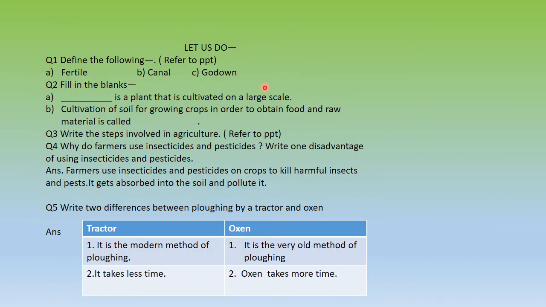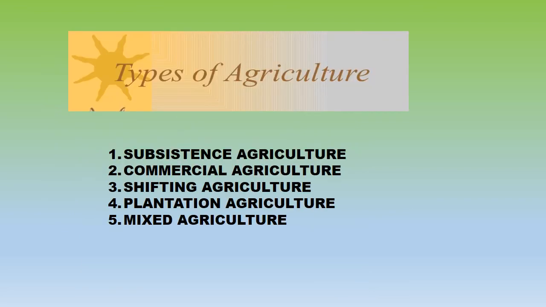Now for your practice, do all these question answers which have been solved also. Now we come to the next part, which is your types of agriculture. There are basically 5 main types of agriculture. One is subsistence agriculture, next is commercial agriculture, shifting agriculture, plantation agriculture, and mixed.